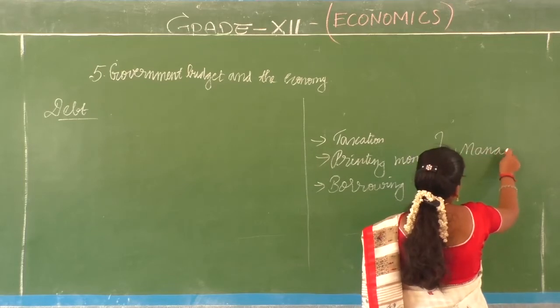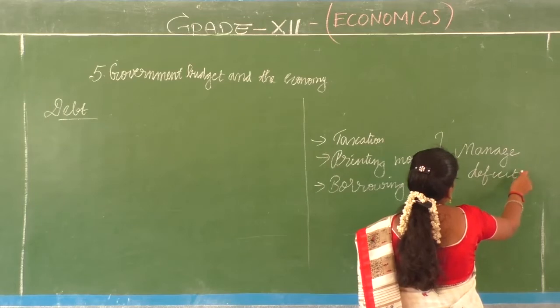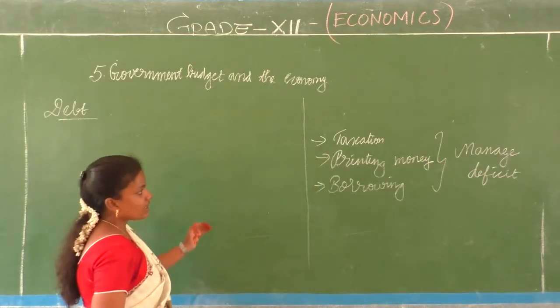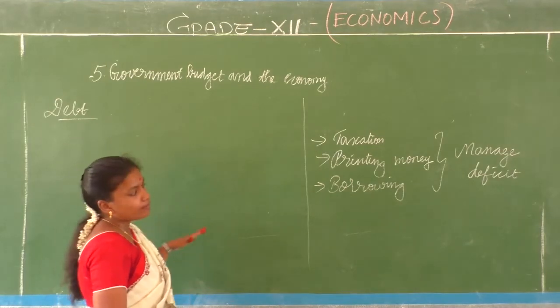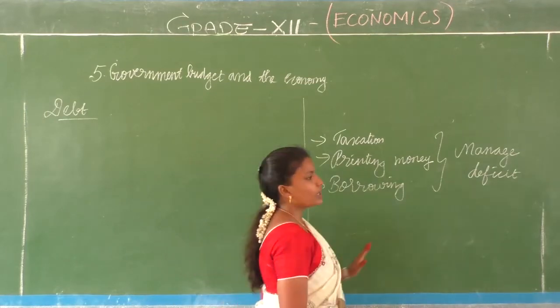To manage the deficit that it faces through this budget. What are the three things? Taxation, printing money and borrowing. Correct, children?